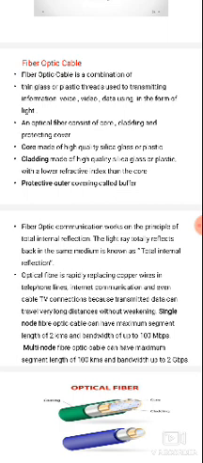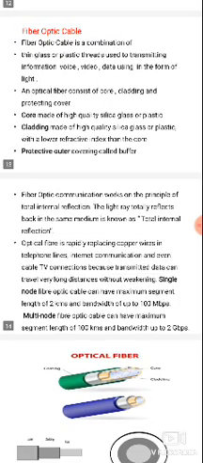It supports voice, video, and data, but the communication is only in the form of light. Next, an optical fiber consists of three main materials: core, cladding, and protecting cover.